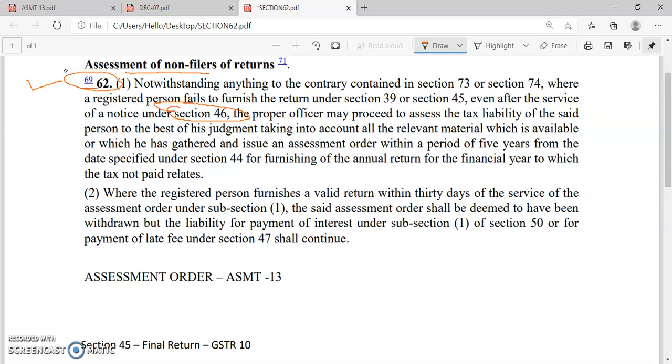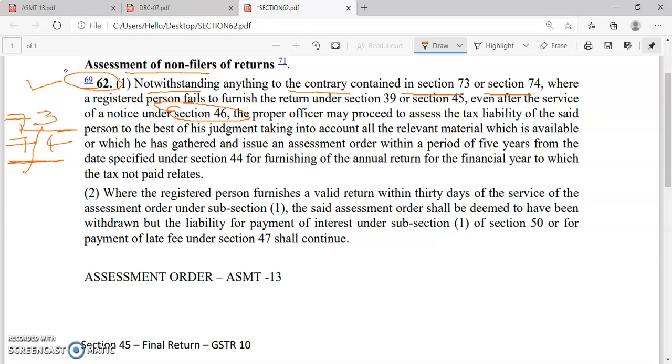Now we will move to section number 62. Section number 62 starts with the wording that notwithstanding anything contrary contained in 73 or 74. It means section 62 will override section 73 or 74. What is section 73 or 74?